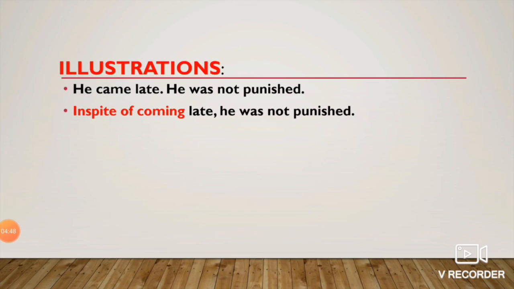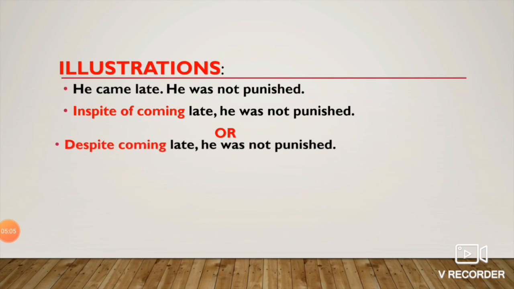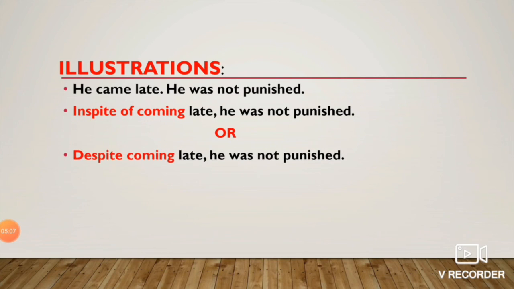So in spite of coming late, he was not punished. And if I want to use despite in this sentence, so my answer would be, despite coming late, he was not punished.